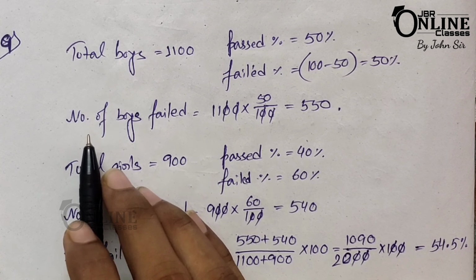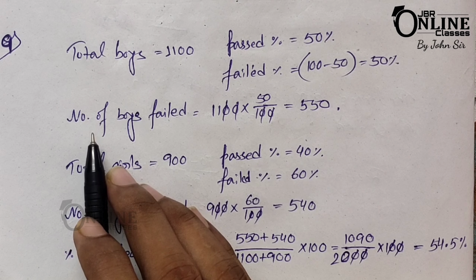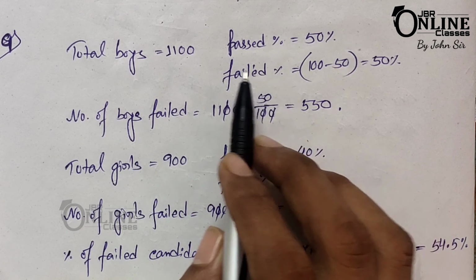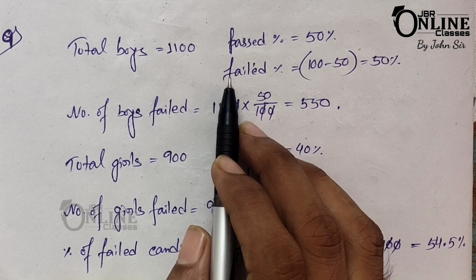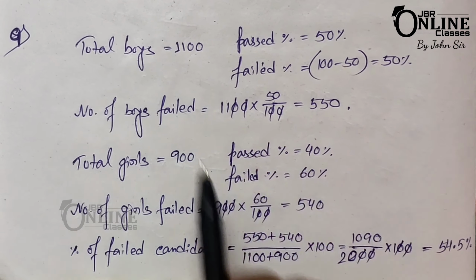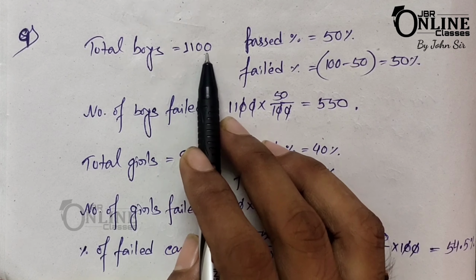Sum number 9: in an examination, 1100 boys and 900 girls appeared. 50% of the boys and 40% of the girls passed the examination. So total boys equals 1100.